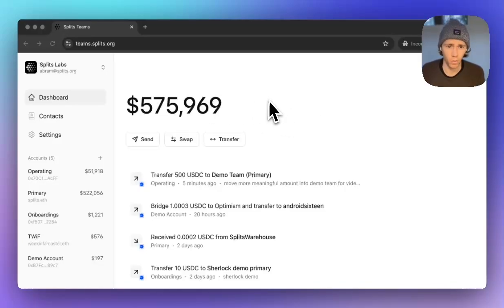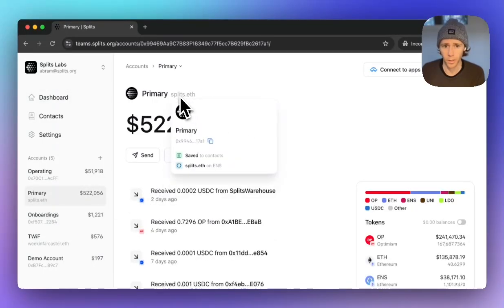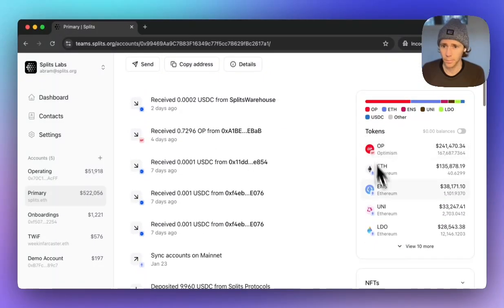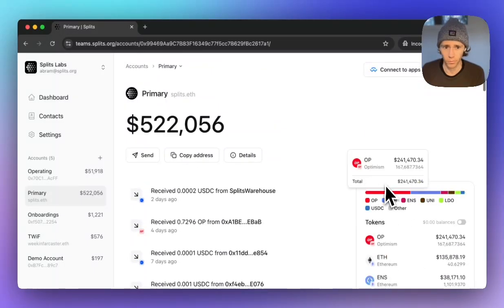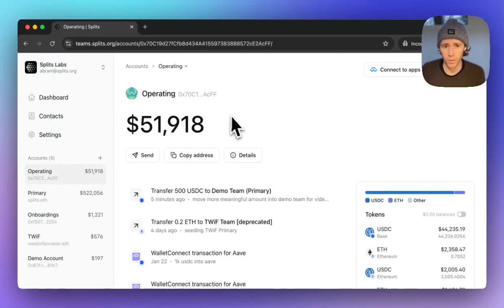So for us, this is where we keep all of our on-chain assets. We have about $575,000 sitting here. Most of that is sitting in our primary account, which we have resolved to splits.eth. We hold tokens on a bunch of different networks in a handful of different balances. Then for operating kind of day-to-day expenses, we keep most of this in an operating account.